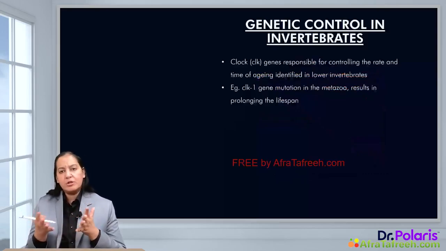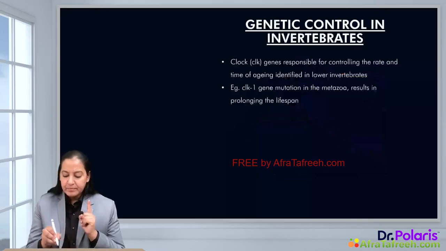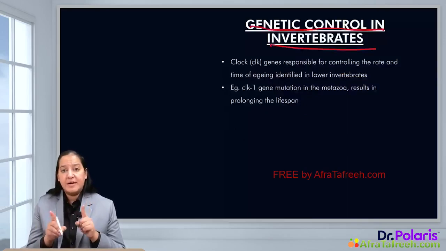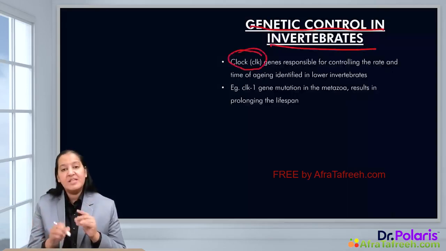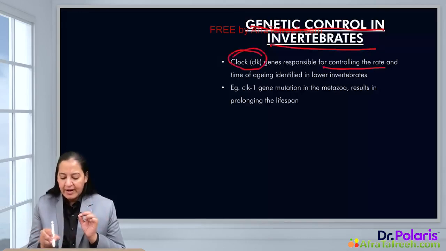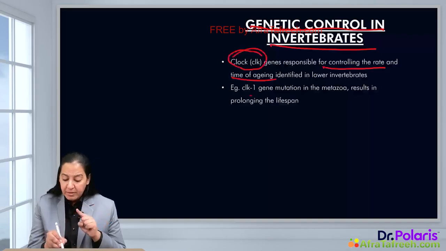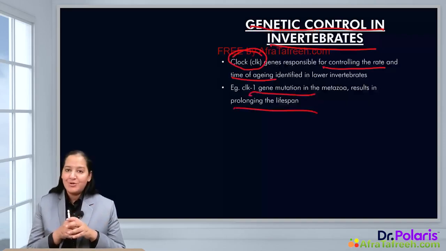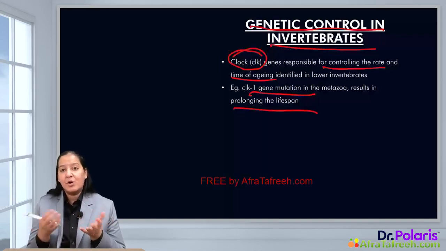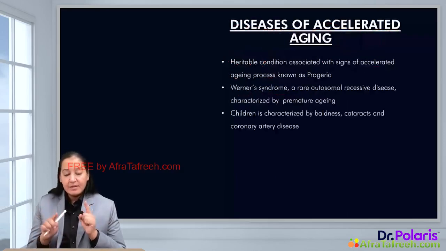But apart from it, some small theories are also there. For example, genetic control in invertebrates. It is not in humans or vertebrates. In invertebrates, in lower animals, we have found a gene. The name of the gene is the clock gene. That gene is controlling the rate and time of aging. CLOCK1 gene mutation prolongs the lifespan, but unfortunately such a gene is not yet discovered in humans. But maybe it is present in the human body and still not discovered. This is the second theory.